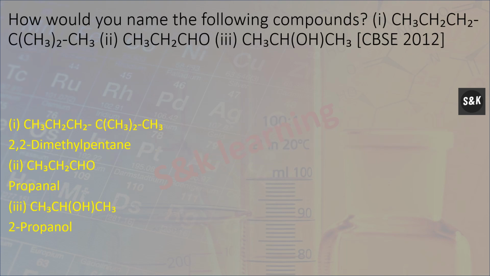How would you name the following compounds? CH3CH2CH2, a bond CCH3 twice bond CH3, so it is dimethyl pentyne. Second is CH3CH2CHO, that is propanal. Next is CH3CHOHCH3, that is propanol.